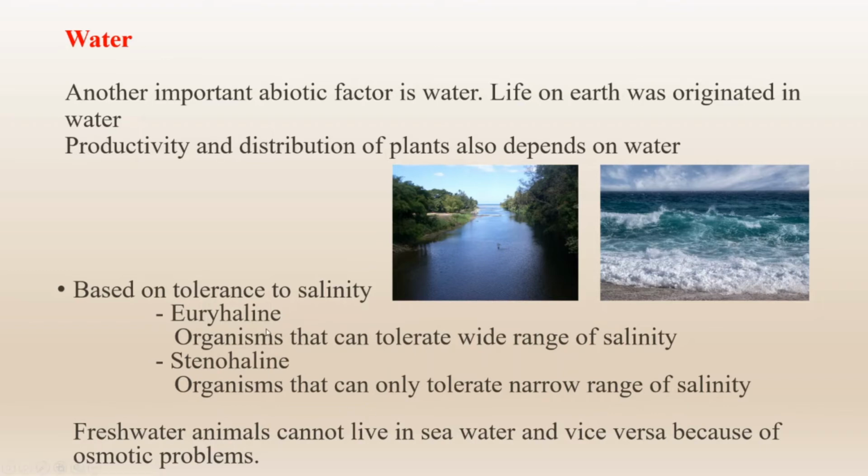Based on the tolerance of salinity, again we can differentiate the aquatic organisms into two different types. One is euryhaline organisms, which can tolerate a wide range of salinity. For example, Ilish hilsha, a fish loved by every Bengali. It is a brackish water fish and generally lives in moderate saline water, not in extreme but in moderate saline water where the river water and sea water mix. But what happens during their breeding season?